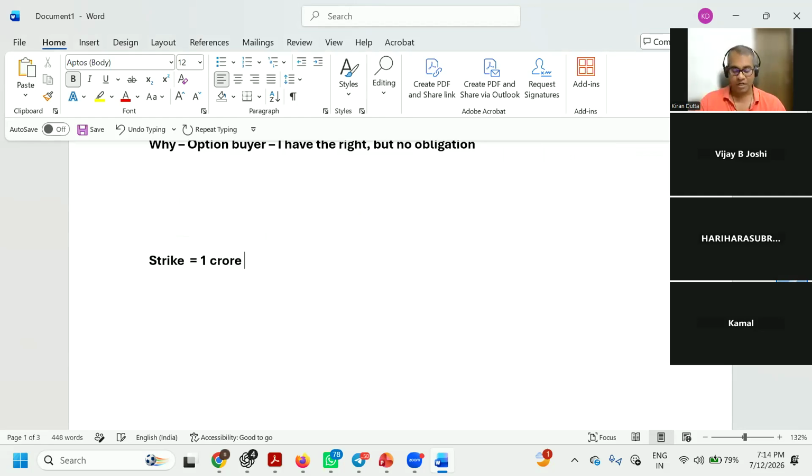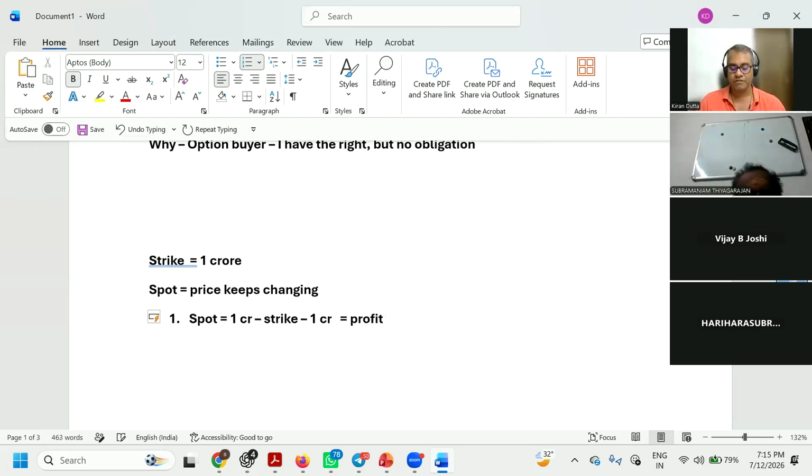Okay, strike price is 1 crore. What did we say? Spot price. Price keeps changing is what we have mentioned here, right? Now we have seen two scenarios. I will actually add one more scenario. The first scenario is, the spot price today is also 1 crore. The strike price is also 1 crore, because that is the promise that I have made to my option seller, right? Now, if I execute this contract, what is the profit that I'm going to make?